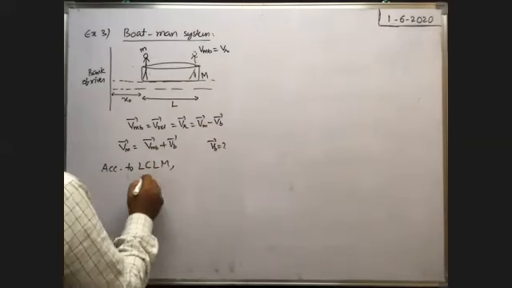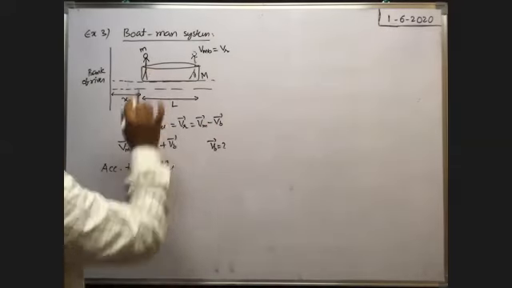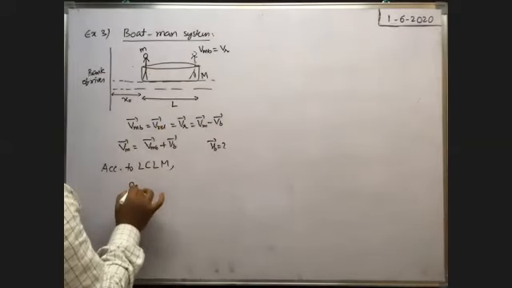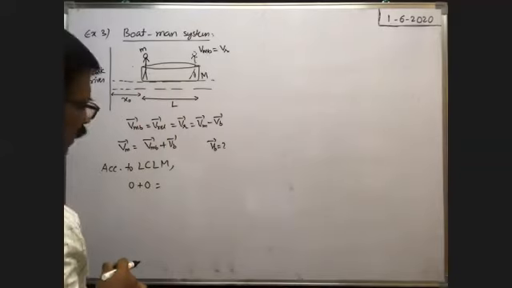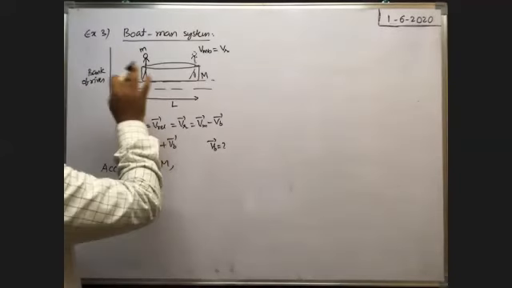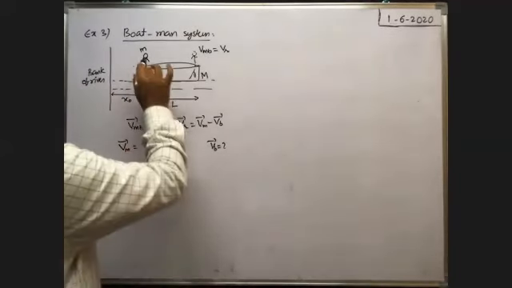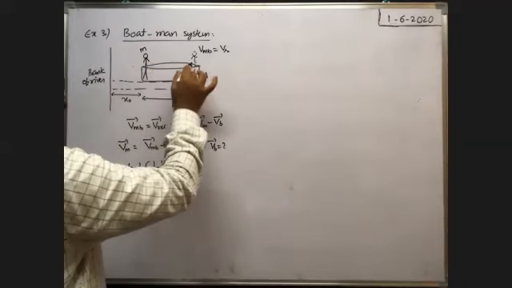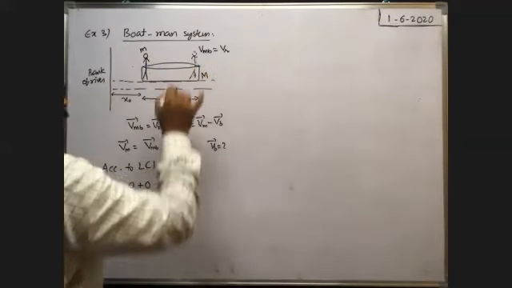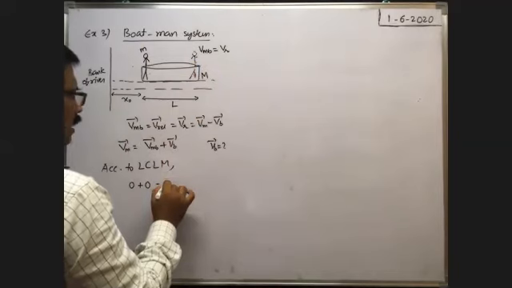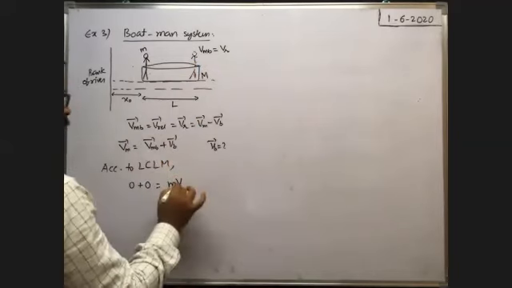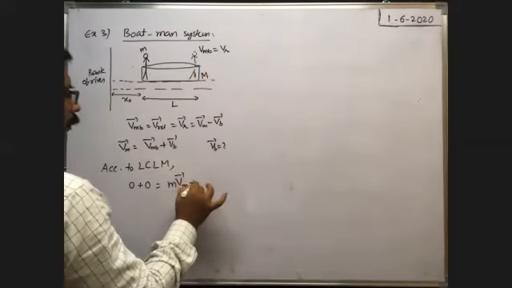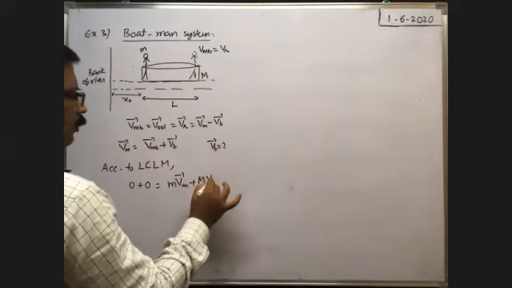okay, before man starts motion, man is at rest. That's why momentum of the man is 0 and the momentum of the boat is also 0 because the boat is not moving. Both are at rest initially. That's why momentum of the boat and man is 0. Whenever the man, at the instant whenever the man reaches the other end, at the time, mass of the man, small m, into velocity of the man, Vm bar, plus mass of the boat, M, into velocity of the boat, Vb bar.